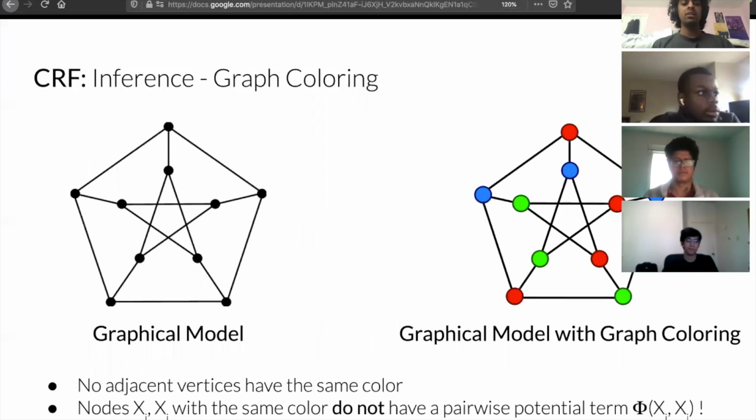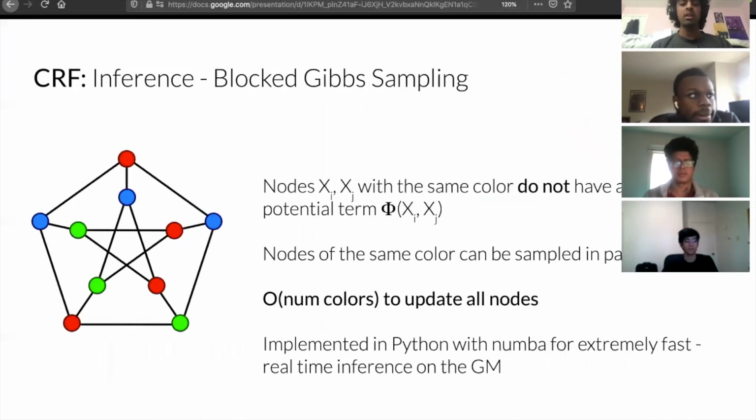In order to make this faster, we take advantage of the fact that we can update multiple nodes simultaneously. We do this with the help of graph coloring. All of the nodes with the same color can be updated simultaneously by doing blocked Gibbs sampling, and it only takes the total number of colors, number of iterations to update all of our nodes. We've implemented block Gibbs sampling in Python with Numba for extremely fast and real-time inference on the graphical model.